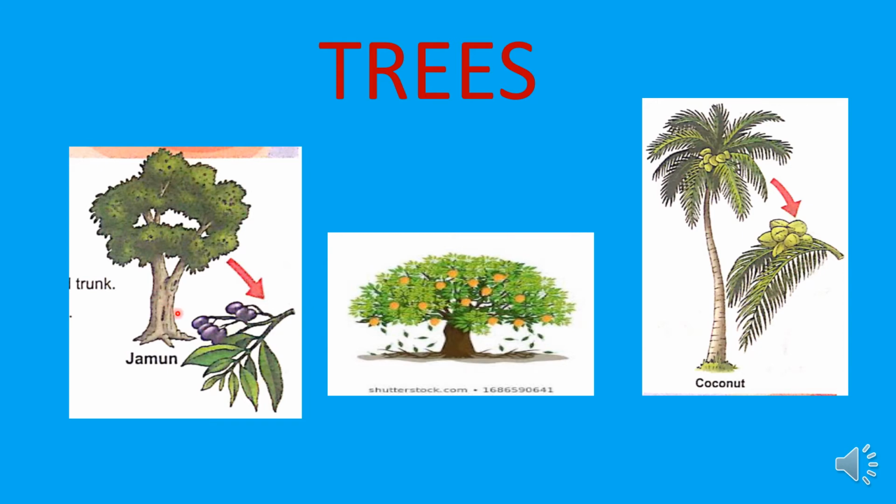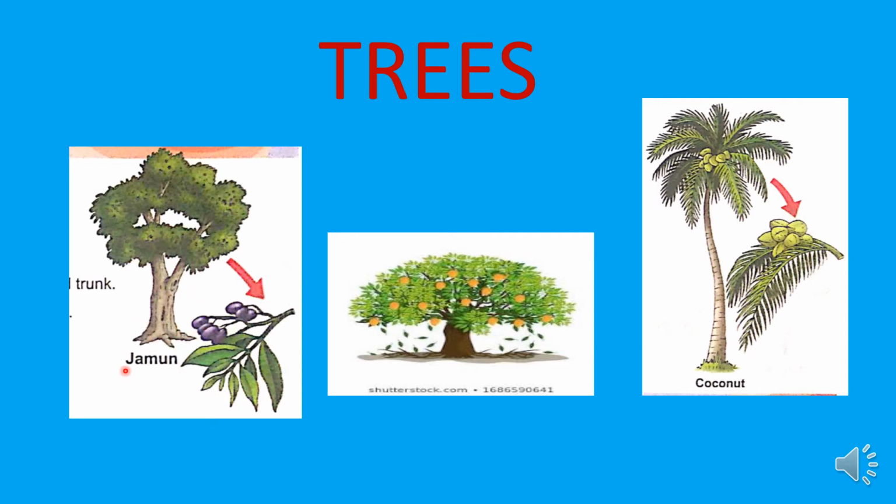Trees have a very hard and thick stem. For example, if you see a tulsi plant, the stem is very weak. Yes or no? We can break it with our hands. But we can't break this tree trunk with our hands. Yes or no? Trees have a very hard and thick stem called the trunk. We are calling this part the trunk.